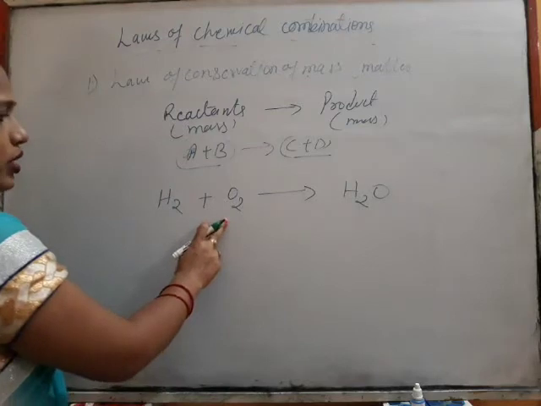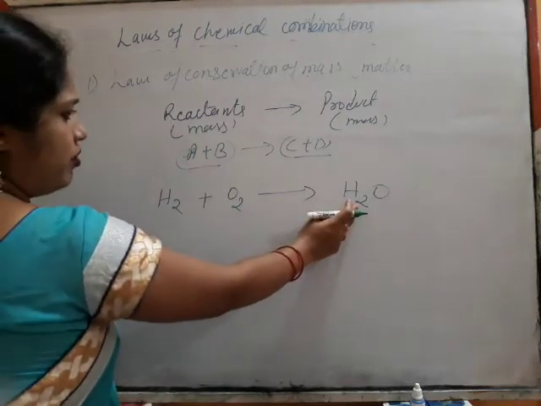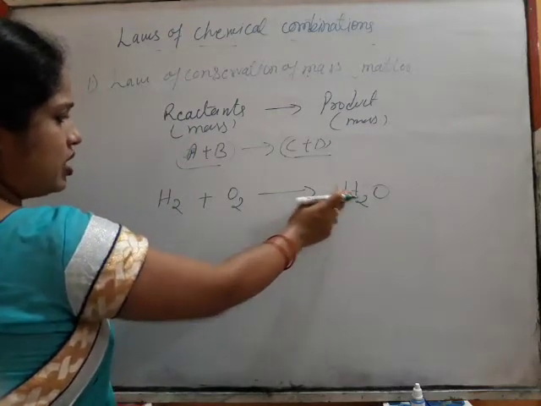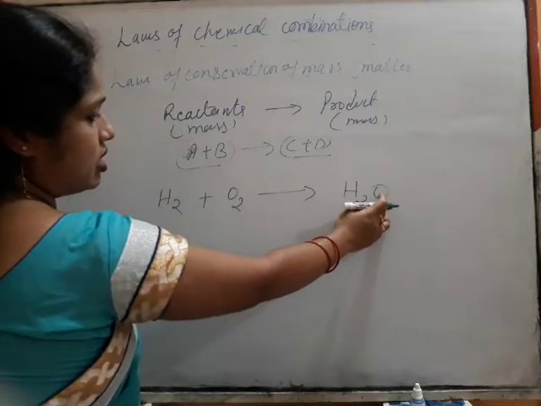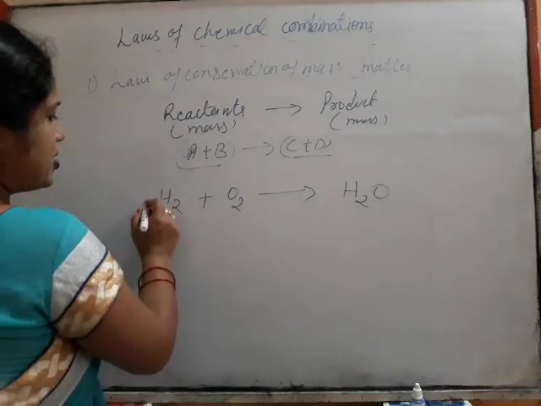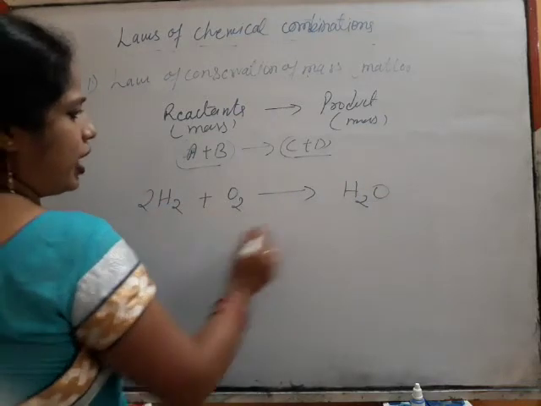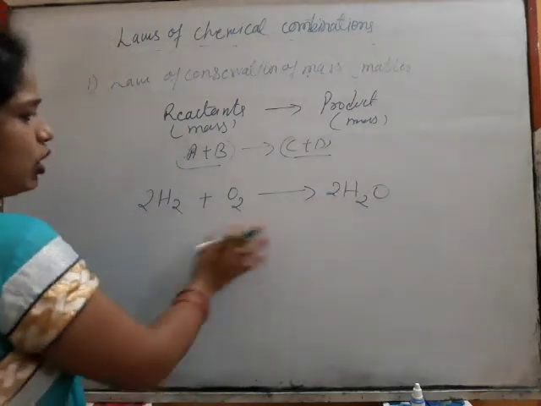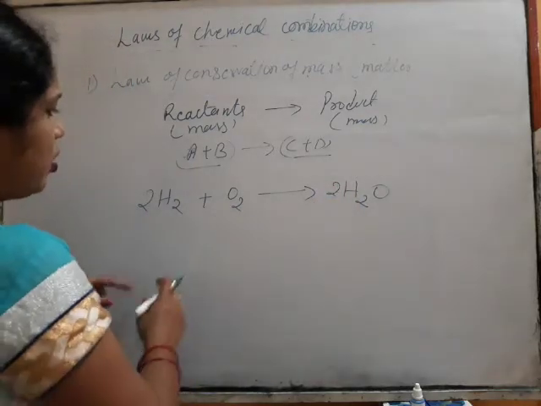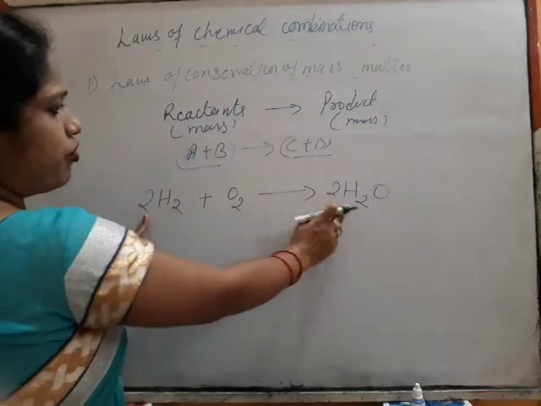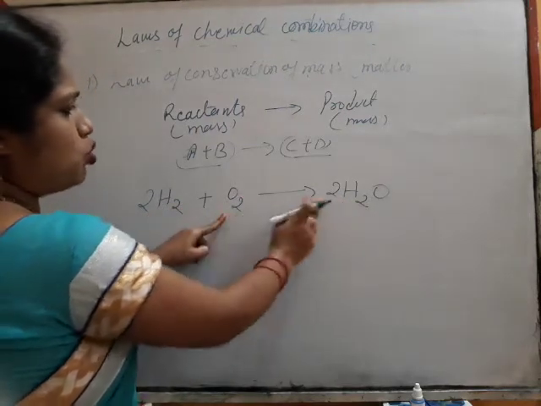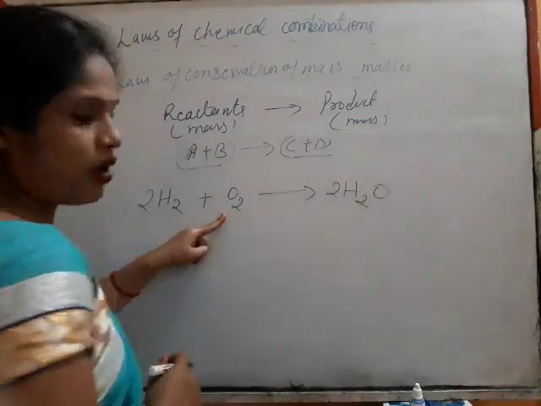So it's not balanced. There are two atoms of hydrogen here and one atom of oxygen here, but in the reactants, 2. So let us balance it. Twice of H2O, if I put 2 here, now the reaction is balanced. 2 into 2, 4 atoms of hydrogen, and 2 into O, 2 atoms of oxygen.